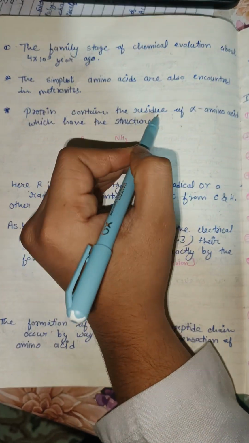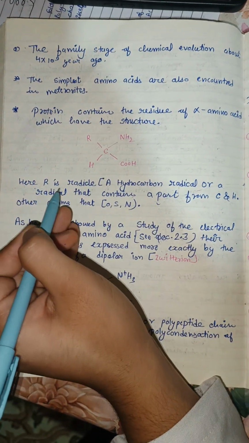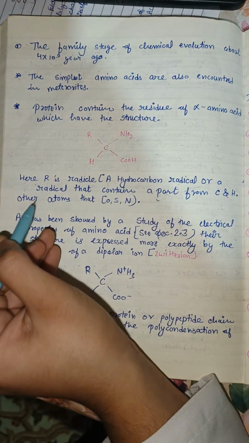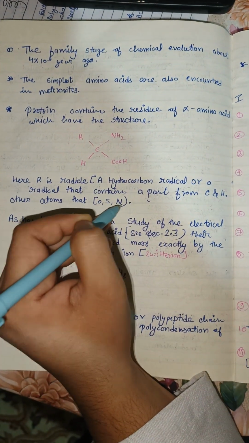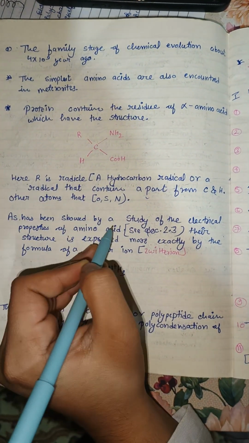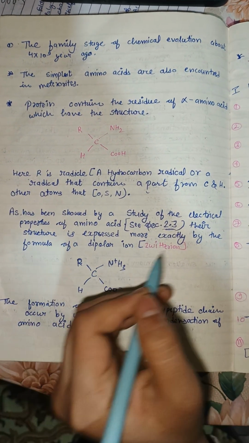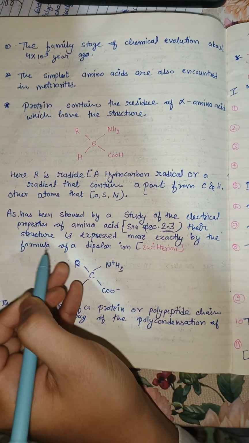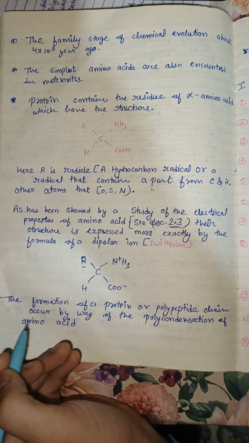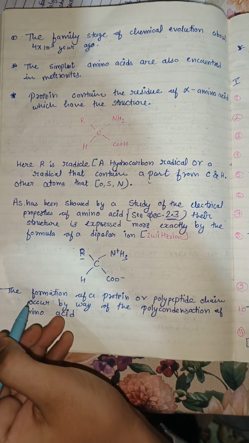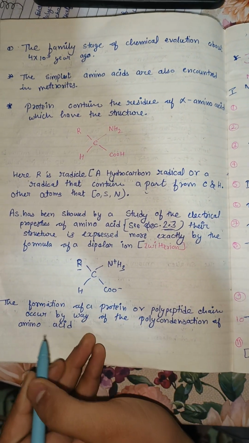Proteins contain the residues of alpha amino acids, which have this structure. Here R is the radical, a hydrogen radical or a radical that contains carbon, hydrogen or other atoms like oxygen, sulfur and nitrogen. As has been shown by a study of the electrical properties of amino acids, here see structure 2.3, the structure is expressed more exactly by the formula of a dipolar zwitterion. The formation of a protein or polypeptide chain occurs by way of polycondensation of the amino acids.